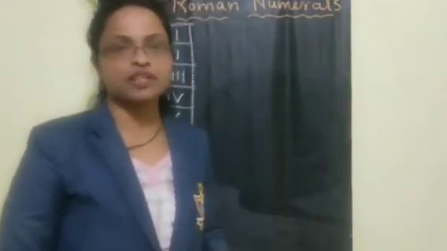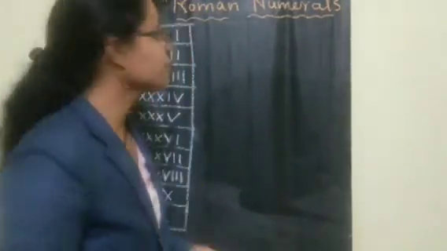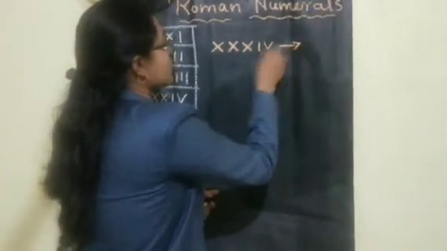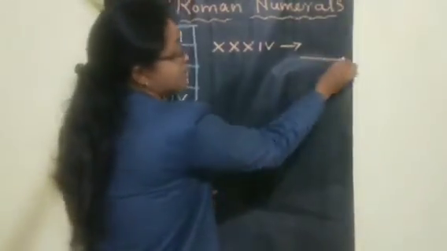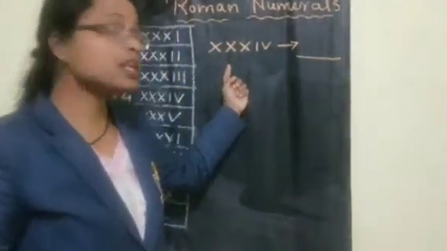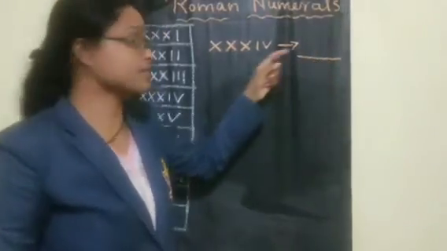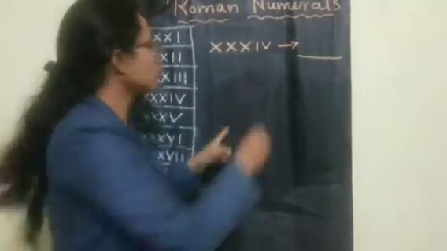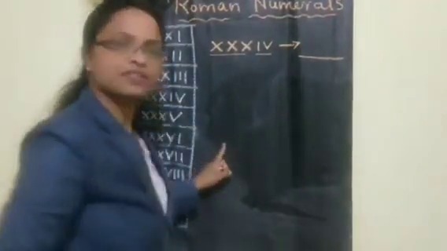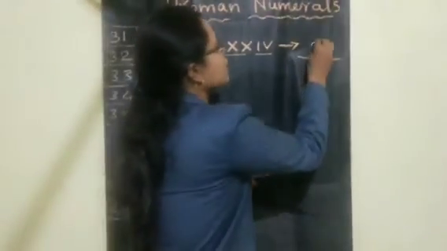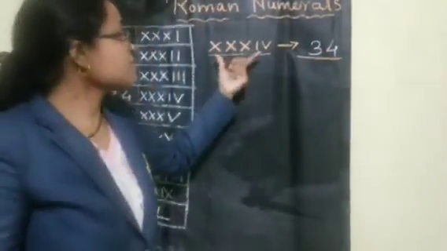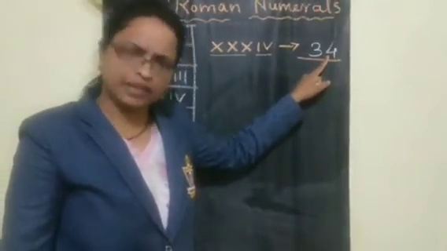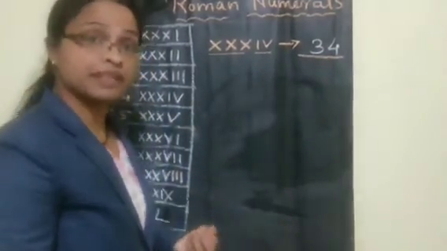In the exercise problems, children, if they give Roman numerals like this, then they will ask you to write in the Hindu Arabic system. So you have to identify the Roman numeral and write it in the Hindu Arabic system. So which number is this? 10 plus 10 plus 10, 30, and this is 4. 30 and this is 4. So the number is what here? 34. Understood? We have to identify the Roman numeral and write it as a Hindu Arabic number.